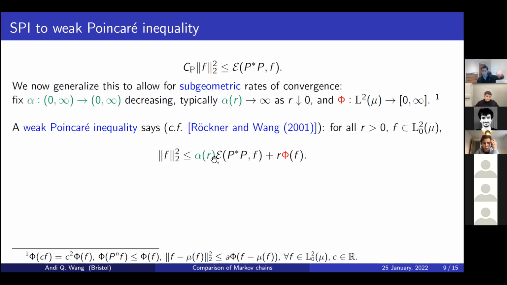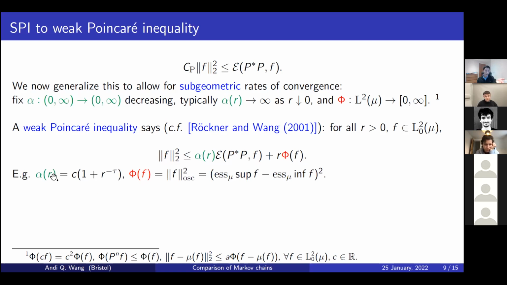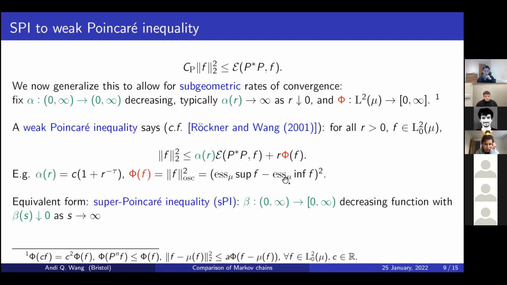However, if alpha is exploding at 0, you can't simply send r to 0. Well, you can, and the second term will disappear, but the first one will explode. The kind of example you can have in mind is where alpha is like r to some negative power, so it explodes at 0, and phi is the oscillation squared, which is like the sup norm squared. So this is the kind of thing you can keep in the back of your mind.